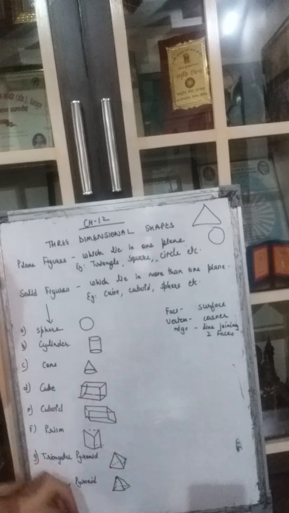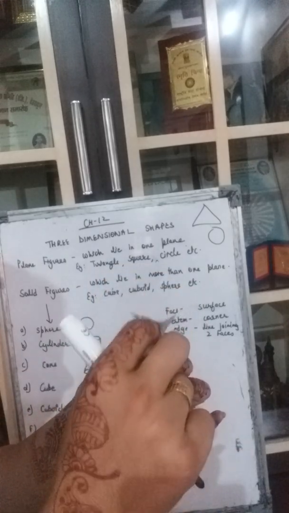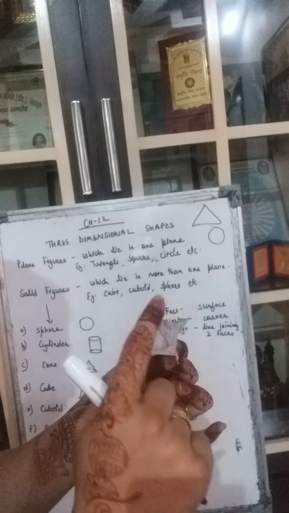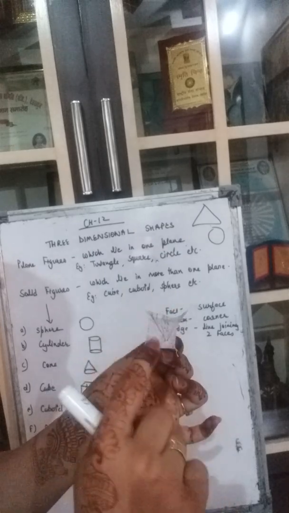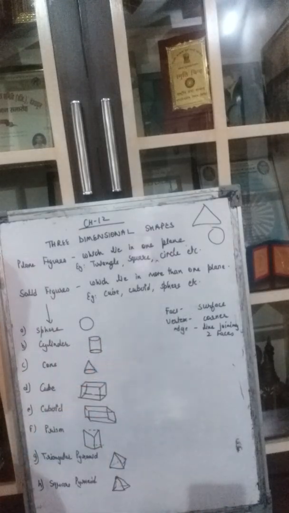And then we have a square pyramid. What is a square pyramid? A square pyramid is when 4 triangles are joined together. See, 4 triangles have joined together. So the bottom shape becomes what? A square, right? Because there are 4 triangles. 4 triangles will have 4 sides at the bottom. So it will become a square here, so it is called a square pyramid. I hope this is clear to you.